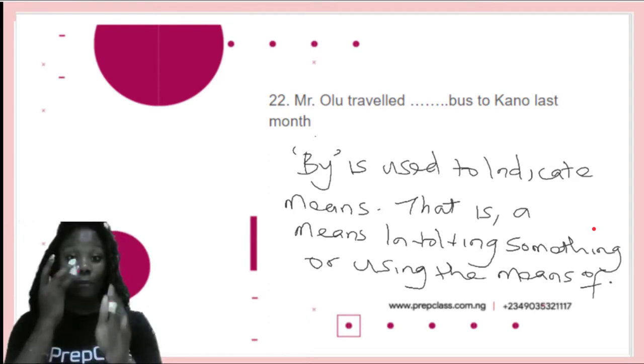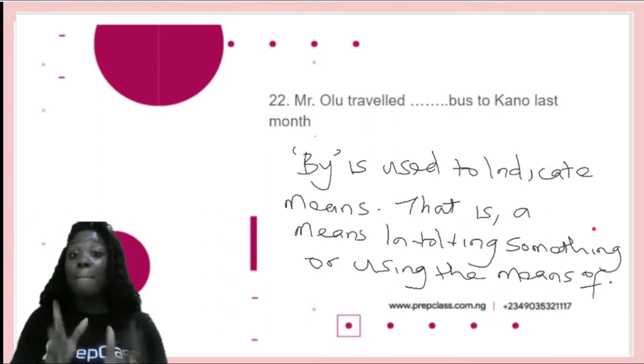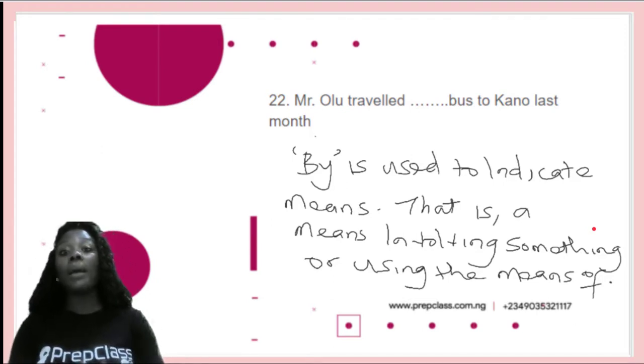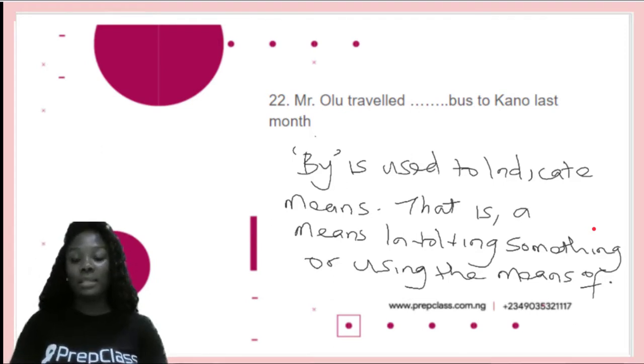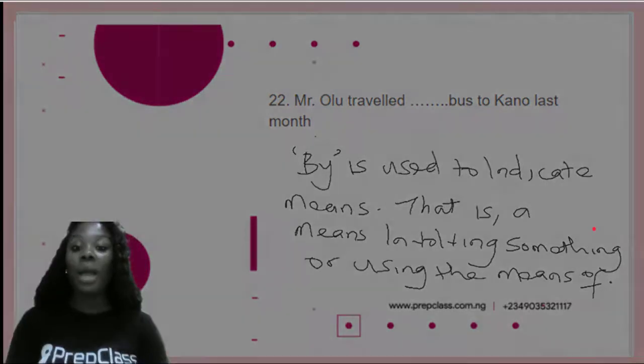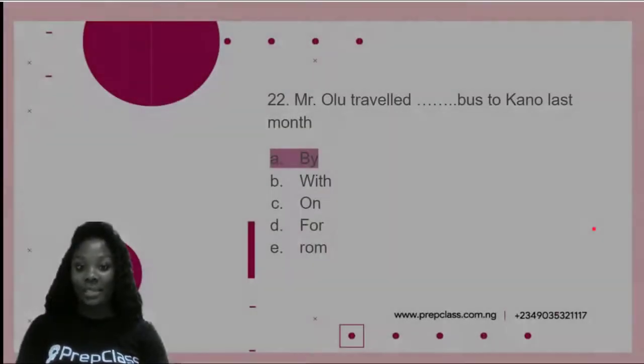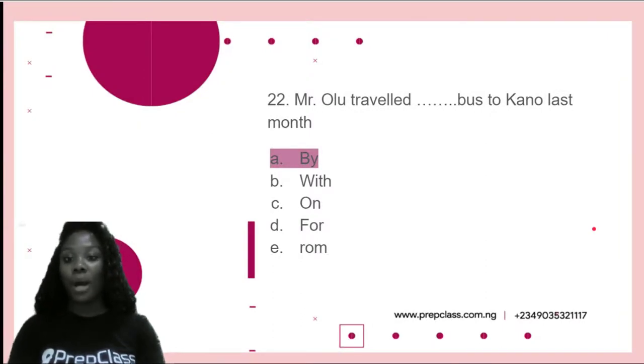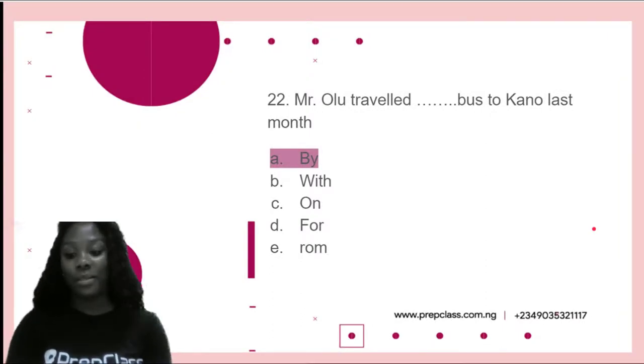But in this case, for this sentence, we're talking about means of transportation. And Mr. Olu traveled by bus to Kano last month. So we go with by as the correct answer. Our option is A, by. Mr. Olu traveled by bus to Kano last month.